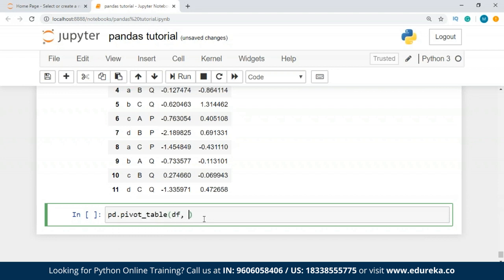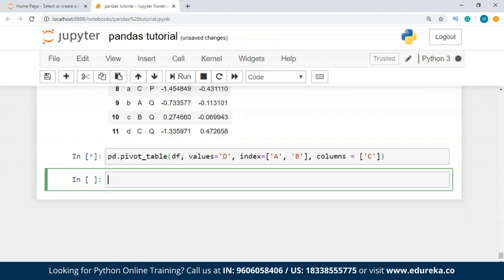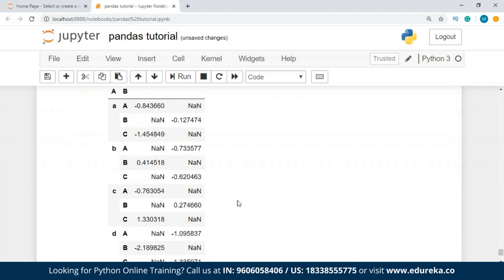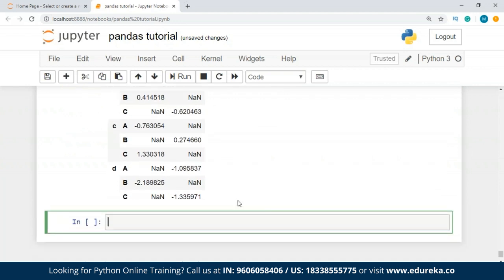The values is going to be, let's say, D, and index is equal to A and B, and columns, let's say, is equal to C. So this is how you create a pivot table, guys.